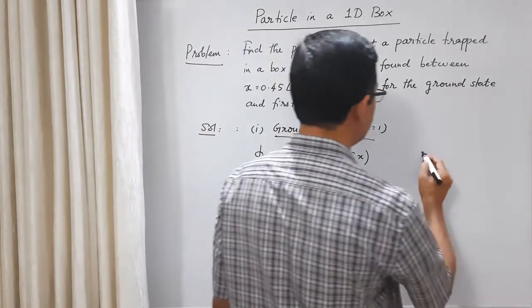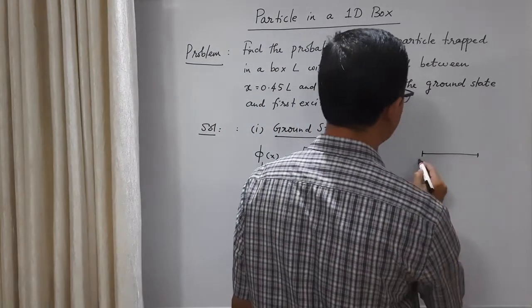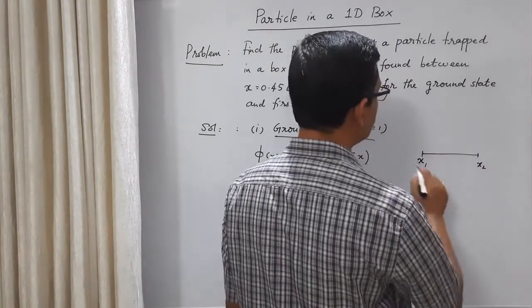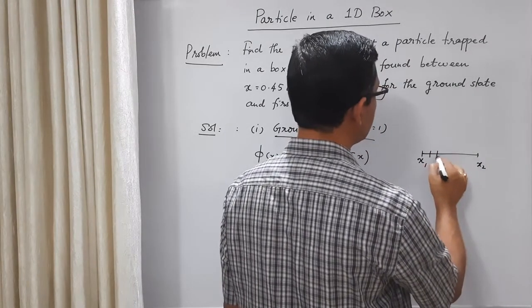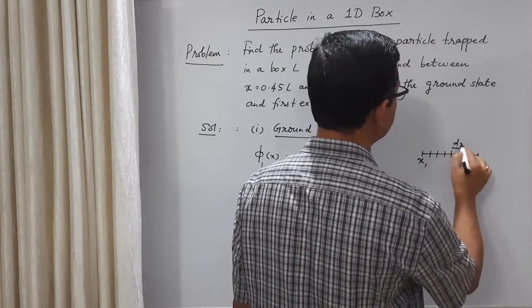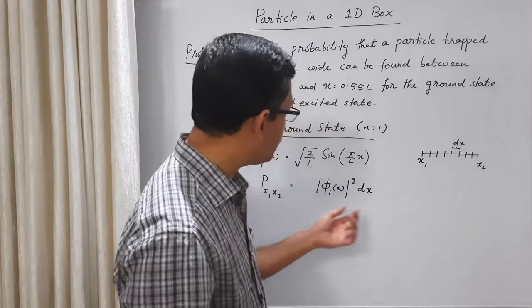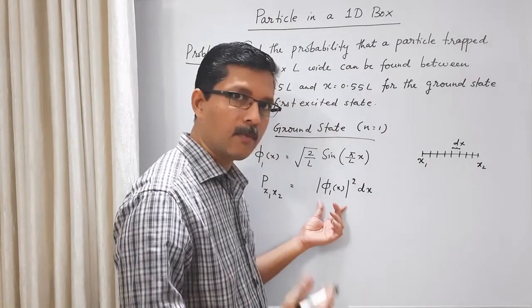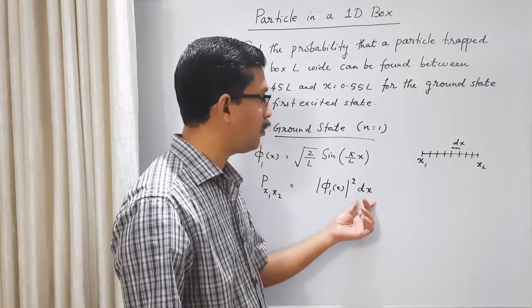Let us say this is the point x1, this is the point x2. What you do is divide this region into small sections, each of width dx. The probability of finding the particle in the width dx is the probability density, that is probability per unit length, into the small width dx.